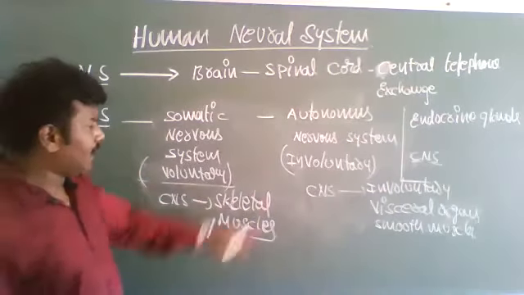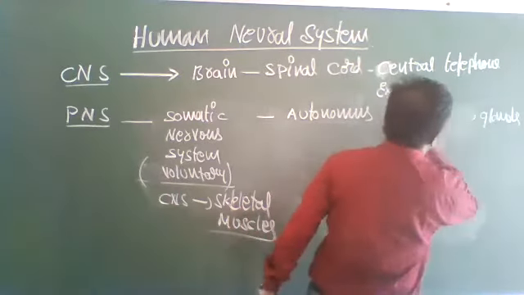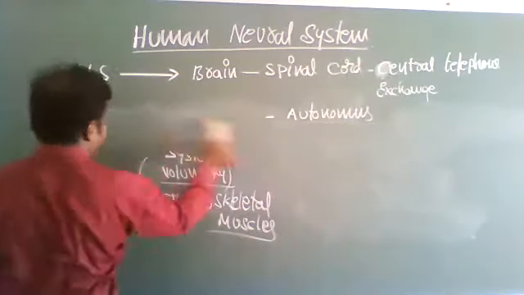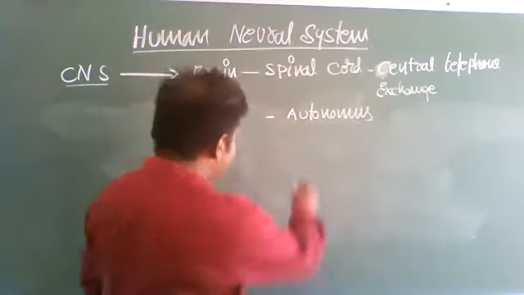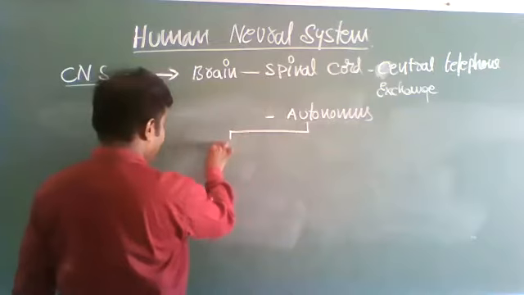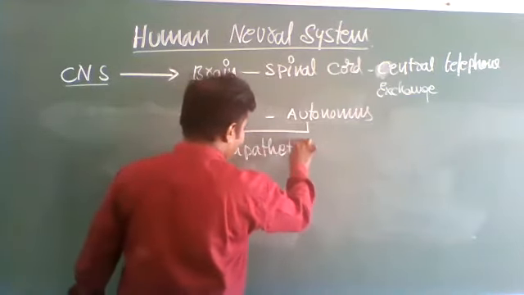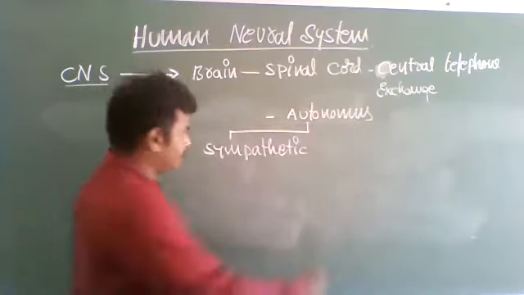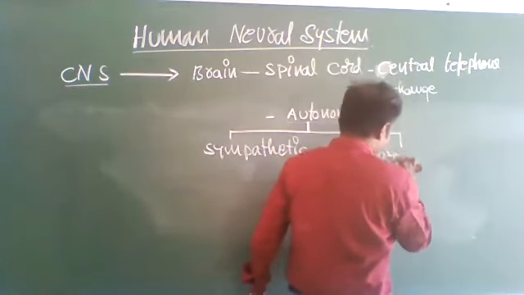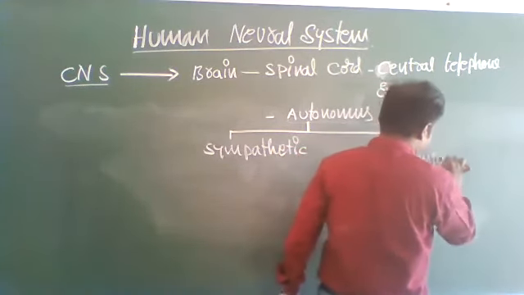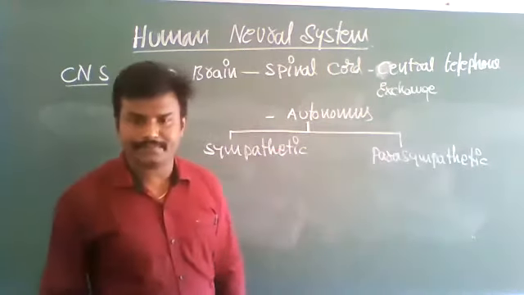Here, the autonomous nervous system is classified into two types: the sympathetic neural system and the parasympathetic neural system.